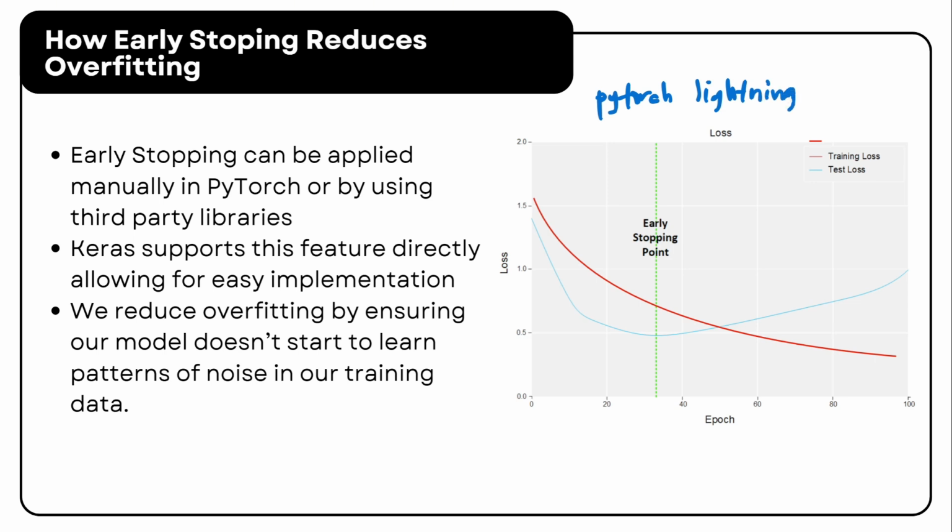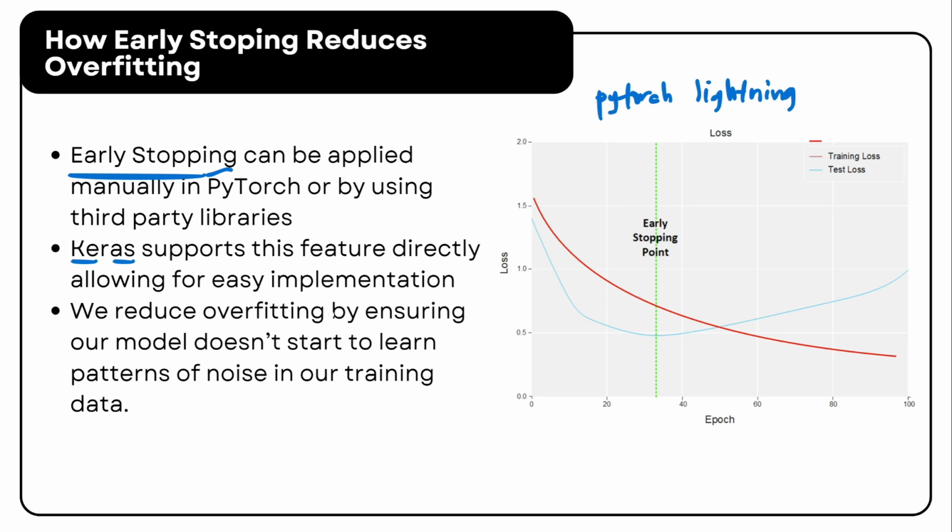So we have these high-level libraries, PyTorch Lightning, which provide built-in support for early stopping, making the implementation even easier. We will explore this in our subject. On the other hand, Keras offers a more straightforward approach to early stopping through callbacks.